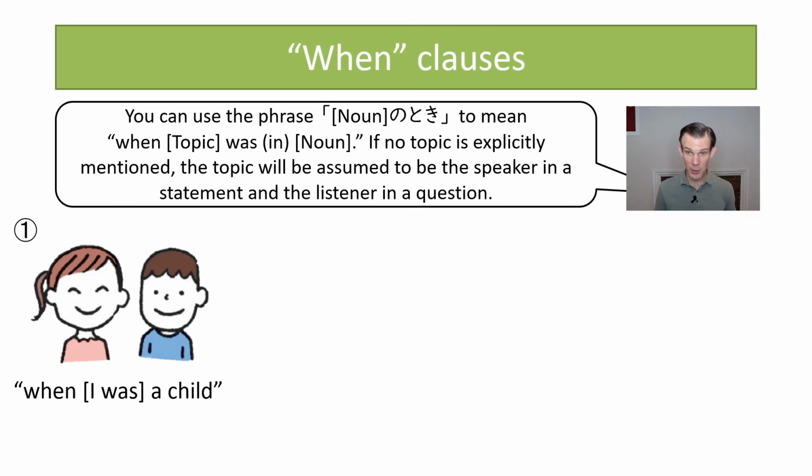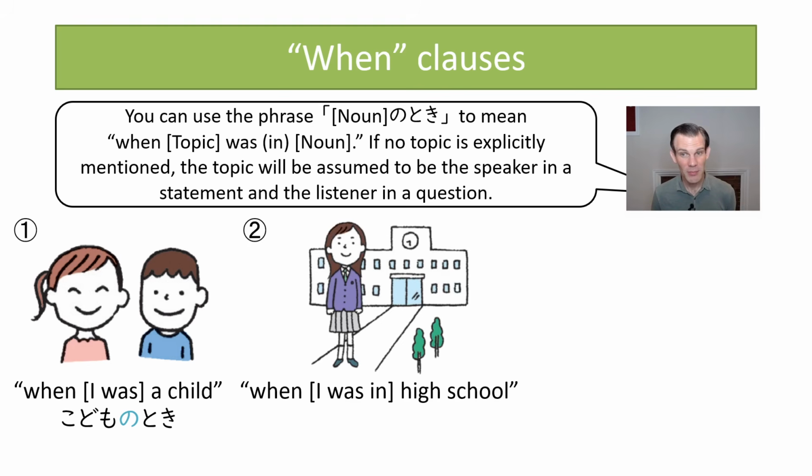For instance, when I was a child, this would be 子供の時. So child no toki, right? And since the default assumption is we're talking about me in a statement, 子供の時 would be when I was a child. In a question, it would be when you were a child.